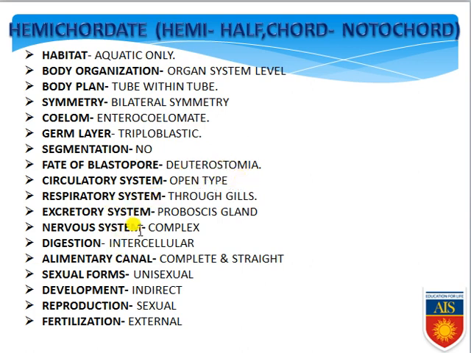Circulatory system, that is open type of circulatory system. Respiratory system is actually through the gills, they have gills like the fishes. Excretory system, that is exclusively by a special gland that is commonly known as proboscis gland. Nervous system, that is exclusively a complex nervous system. Digestion is extracellular, that means not within the cell, but outside the cell, specifically within the alimentary canal. Alimentary canal is complete and straight, starting from mouth to the anus. Sexual forms, they are unisexual, and development is indirect, because they may have a larval form. Reproduction, they do the sexual mode of reproduction, and fertilization is external fertilization.